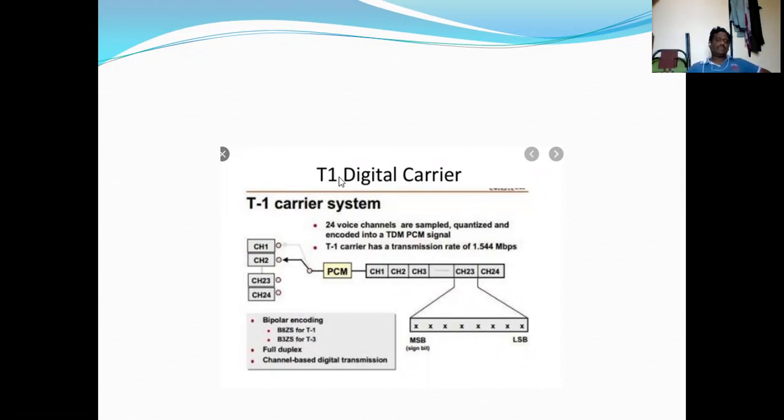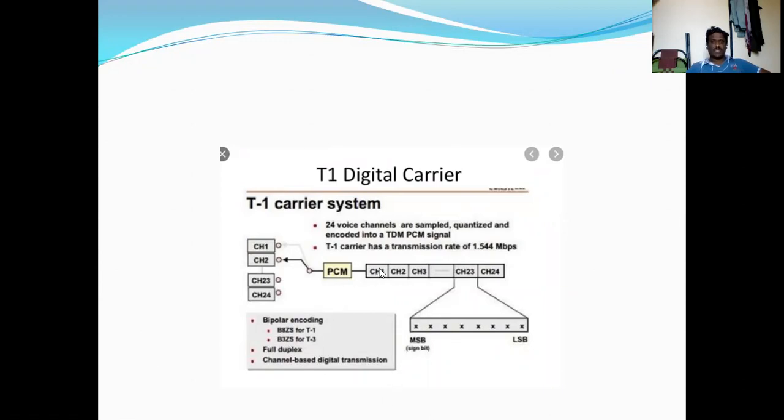In the T1 digital carrier system, the output of the multiplexer is simply the multiplexed first level digital signal, that is DS level 1, digital signal level 1. In digital signal level 1, each channel contains 8 bits.